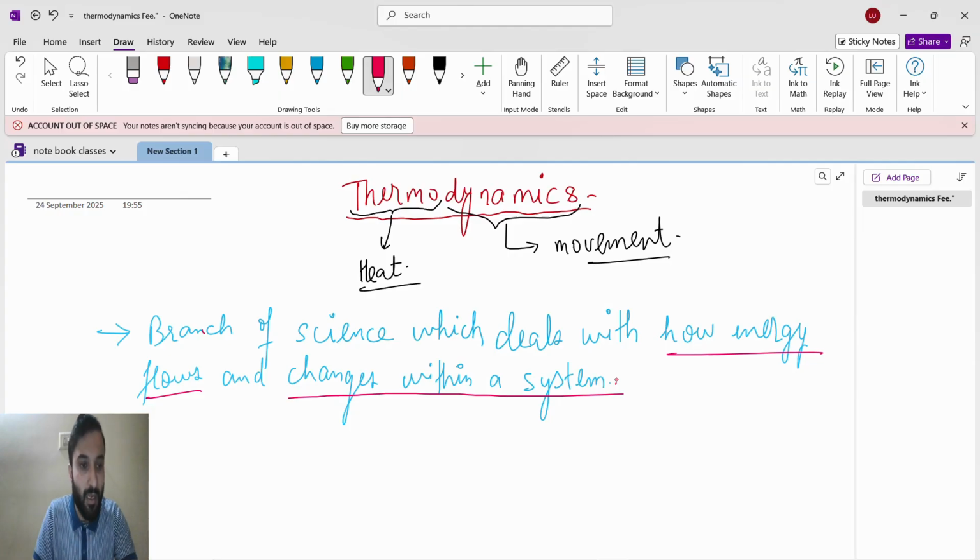Okay, from now onwards, with whatever example I give, we are going to study all the basic concepts of thermodynamics. Then we will move on to the first law of thermodynamics.